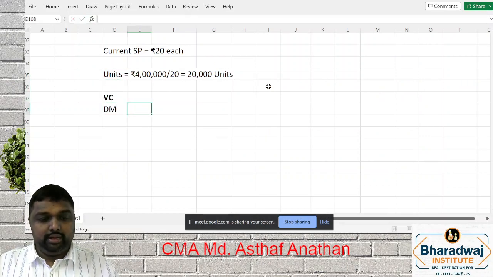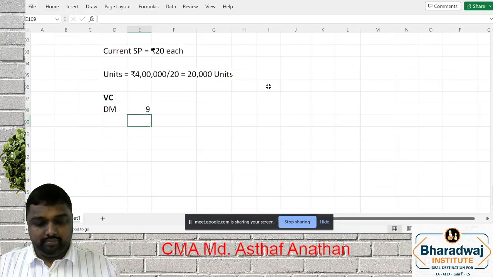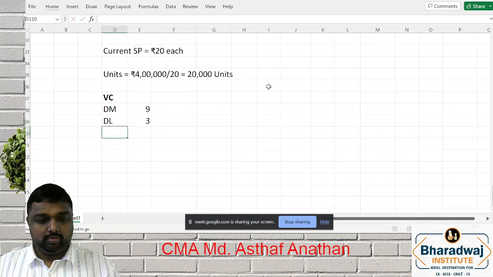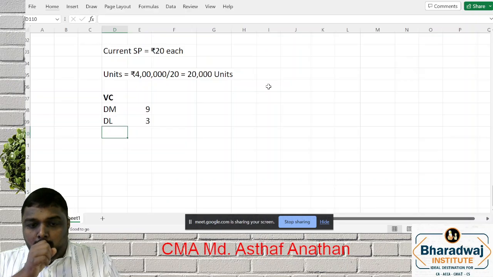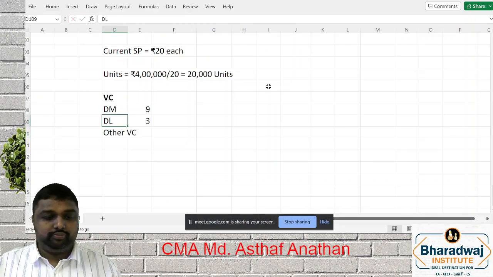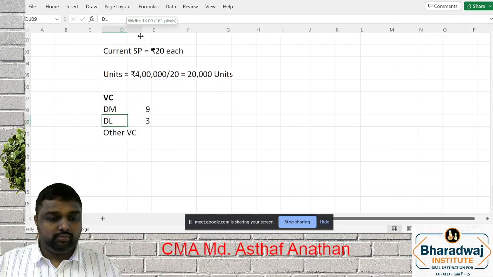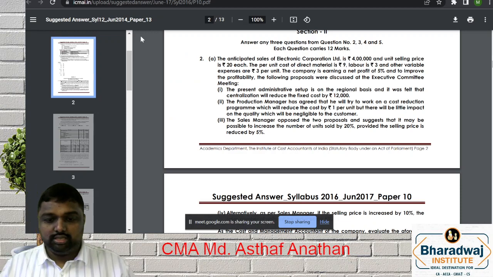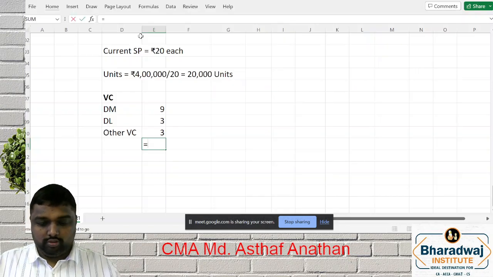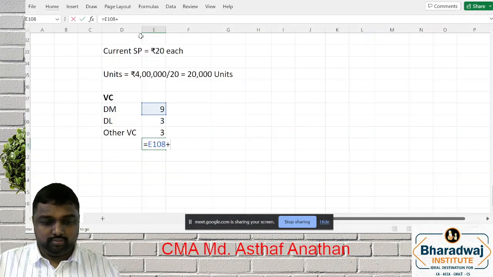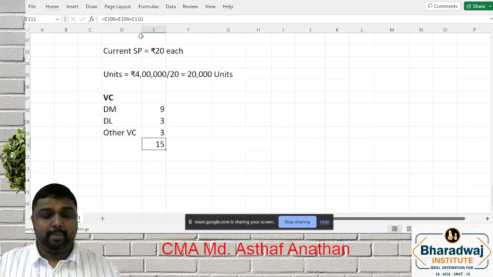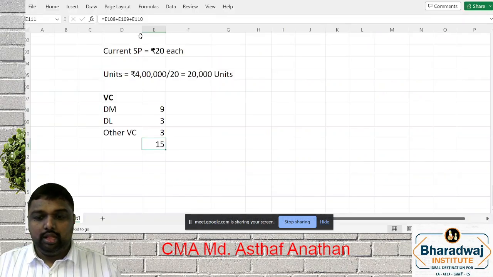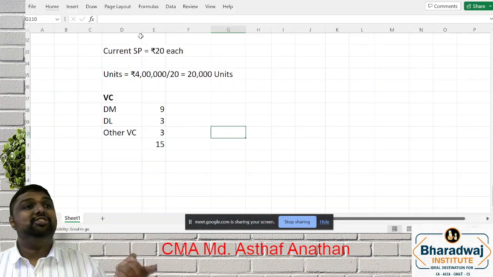What's the direct material? 9. Direct labor? 3. Other variable cost is 3. So what is the total variable cost? 15 per unit. Correct? Now you have to find out the fixed cost in reverse.